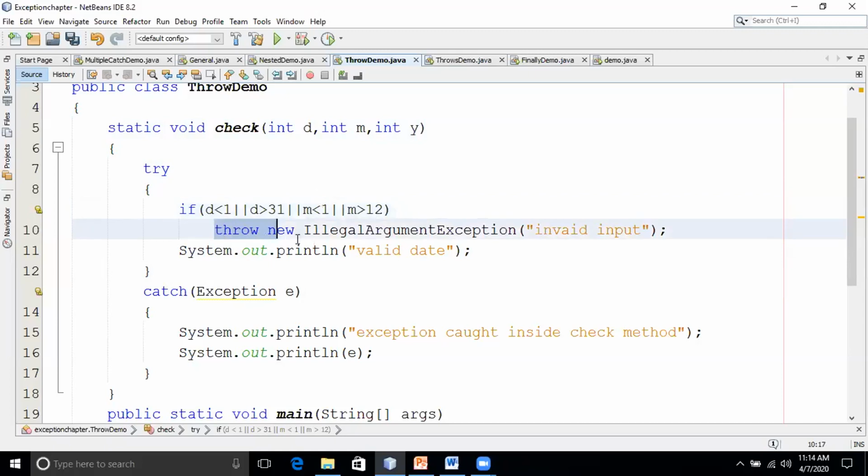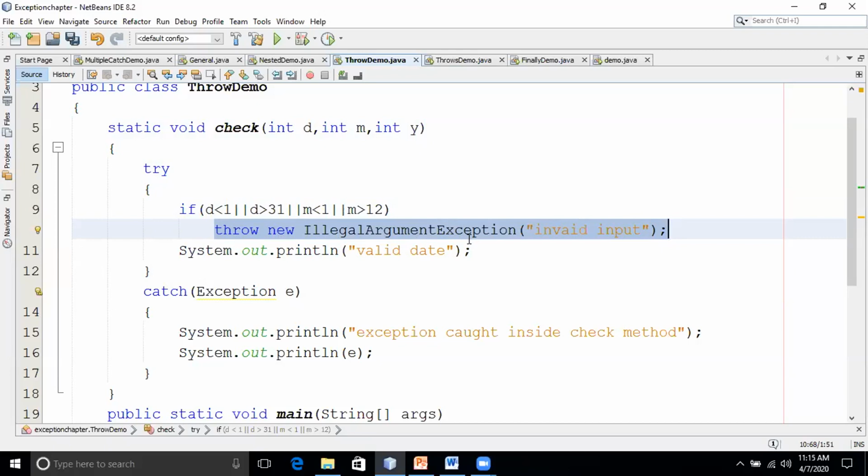This is the way the user can explicitly throw the exception. The syntax is throw, and we have to throw an object. How do you create the object? By using the new keyword. Throw new, I'm throwing one exception called IllegalArgumentException.